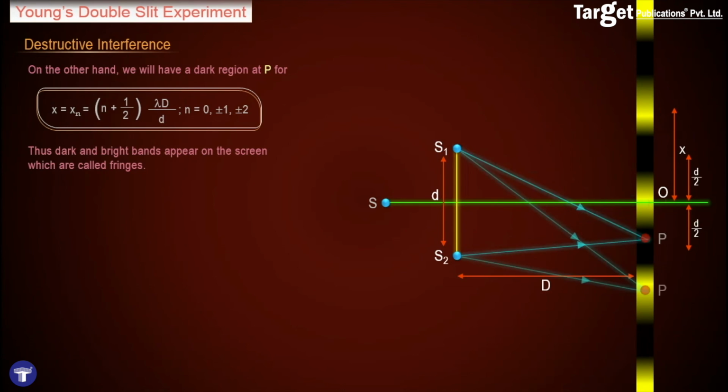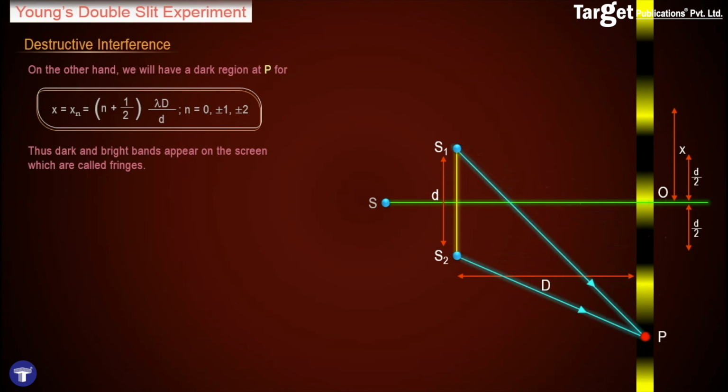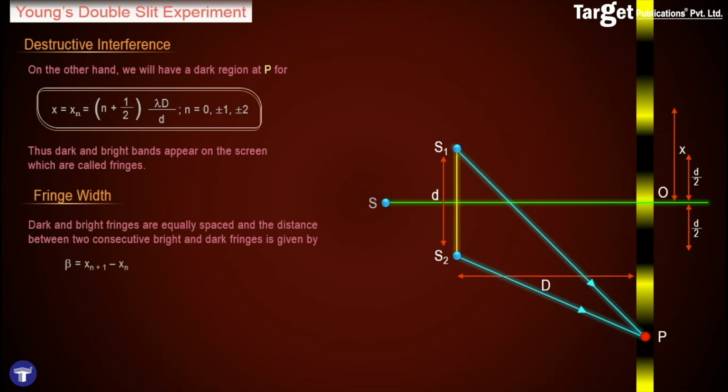Thus, dark and bright bands appear on the screen, and these are known as the interference fringes, and their positions are given by the above formulae. The fringe width, which is nothing but the distance between two consecutive bright or dark fringes, is given by subtracting two consecutive orders of the fringe.